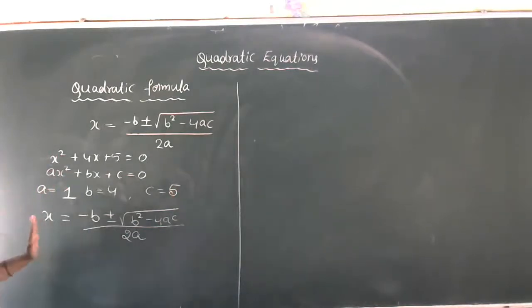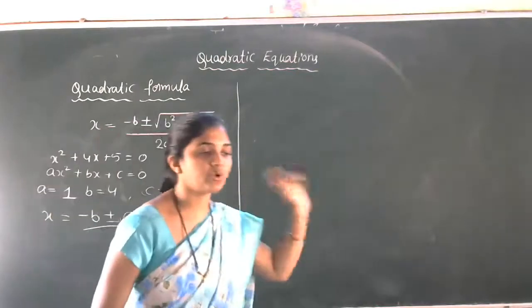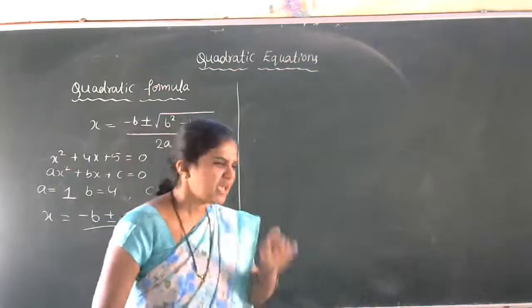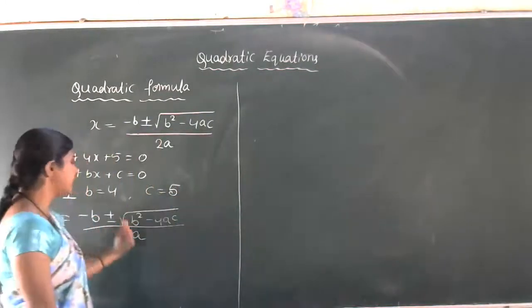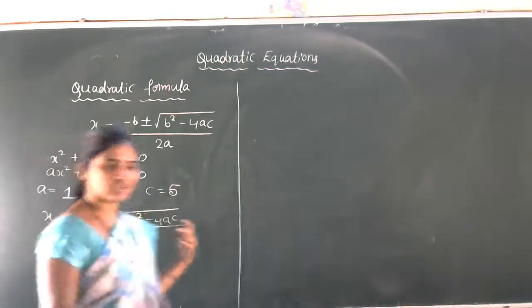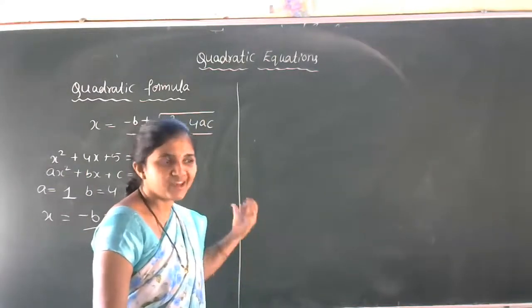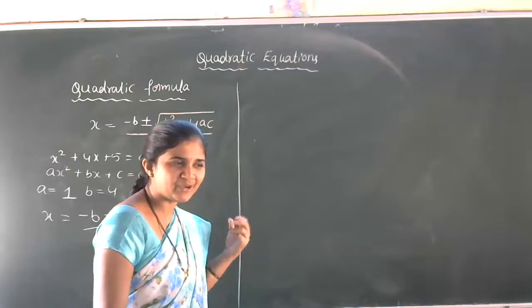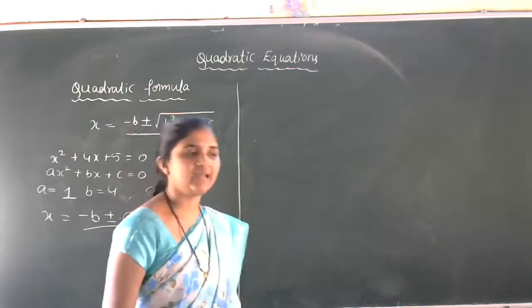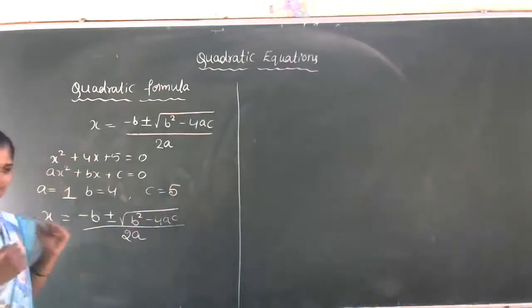Now substitution. The formula is minus b plus or minus square root of b square minus 4ac divided by 2a. If you want, tomorrow I'll explain how we got this formula. If we discuss the derivation of the formula in the beginning, you will feel that this method is a little bit difficult. Now we have a clear picture of the formula method, so that tomorrow you can easily understand how we got this formula. If you want, I'll explain tomorrow. So now let us understand the formula method properly.